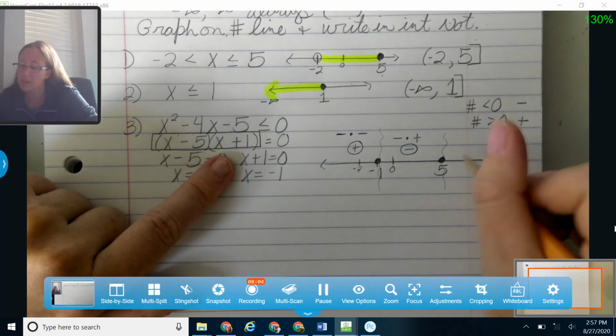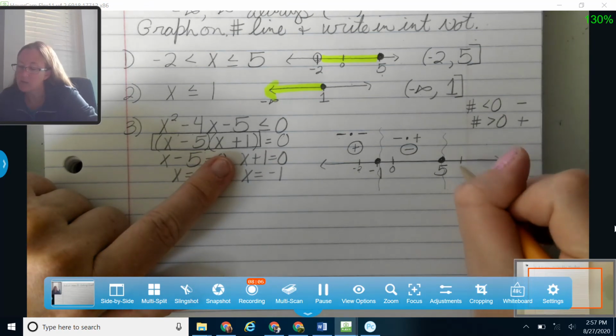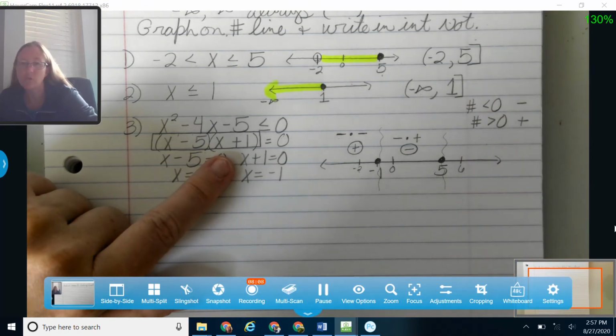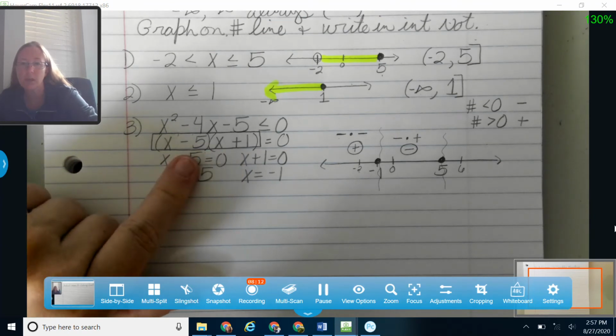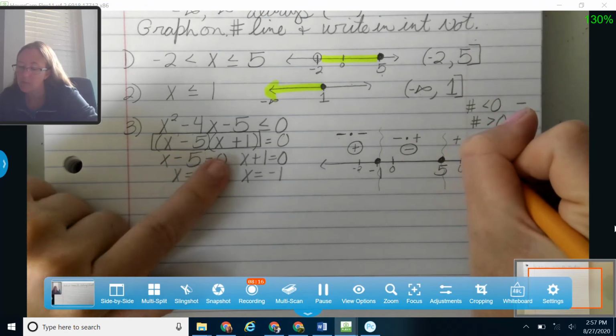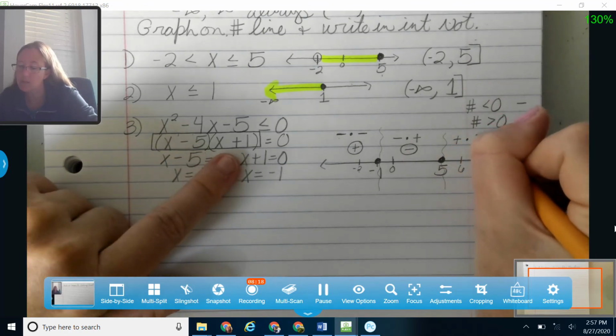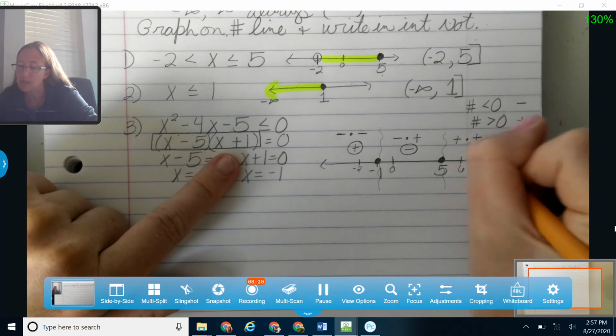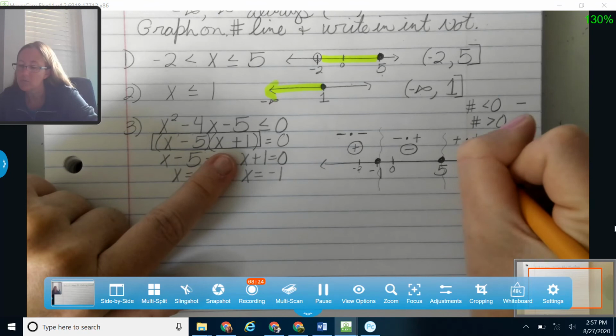And then finally, I'm going to pick a number above 5. So let's say 6. You could use 7 or 8. It doesn't matter as long as it's greater than 5. And 6 minus 5 gives me 1. That's positive. And 6 plus 1 gives me 7. That's a positive. And I know a positive times a positive gives me a positive.